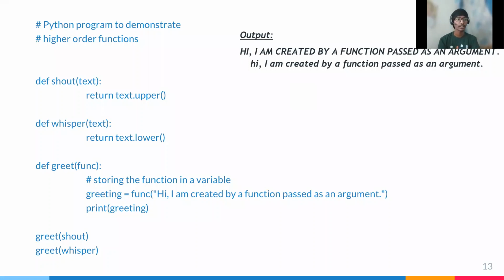Here def greet(func) takes a function, and we use a colon because the text is a string. The input is: Hi, I am created by a function passed as an argument. Print greeting, where we greet with shout and whisper.